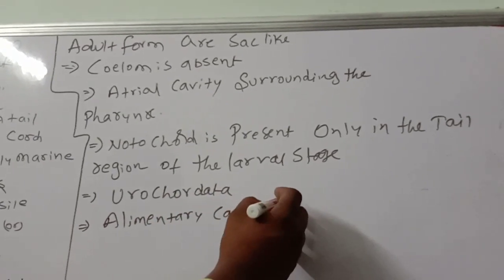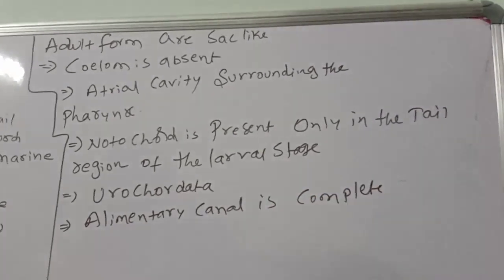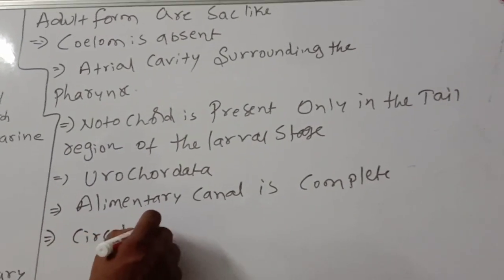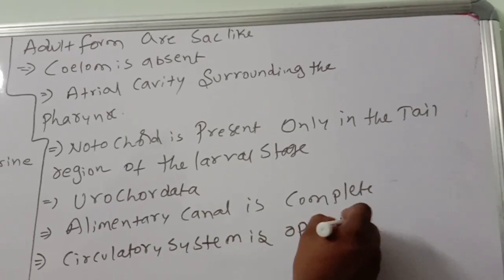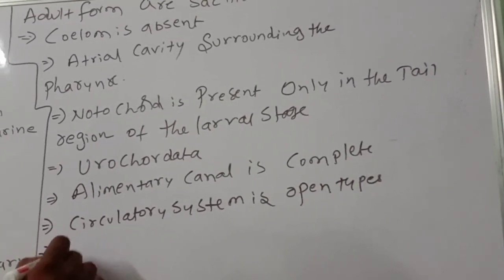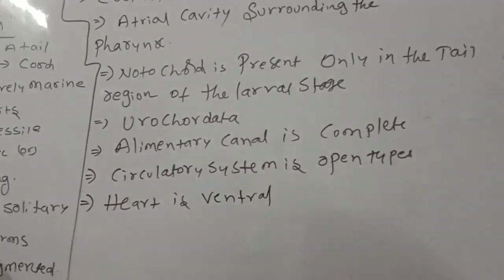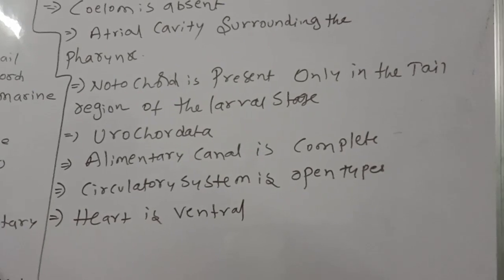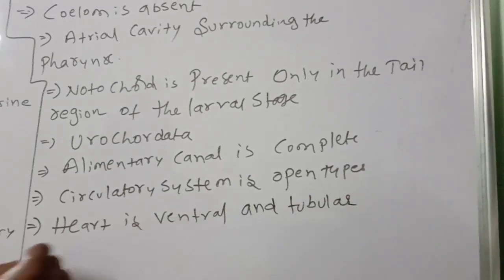Next, the alimentary canal is complete, which means mouth to anus will be present. The circulatory system is open type, which means blood will flow in the sinuses. The heart is ventral and tubular. Another important point to remember.